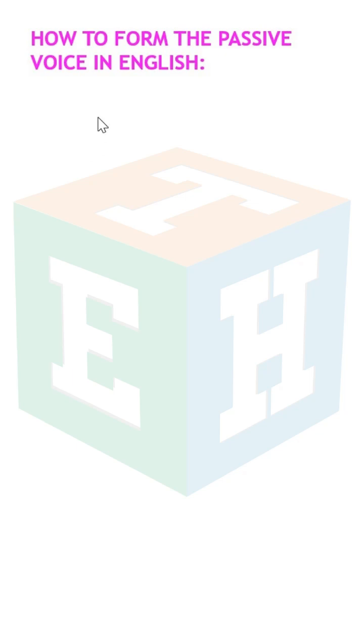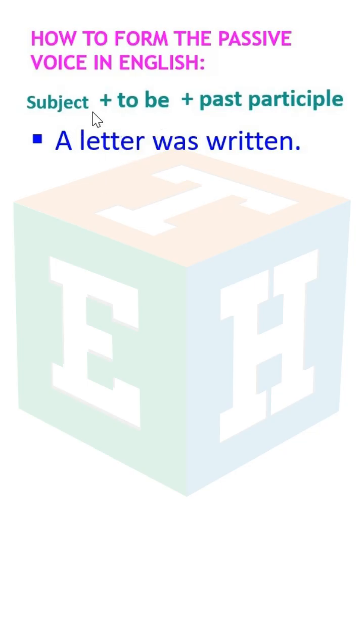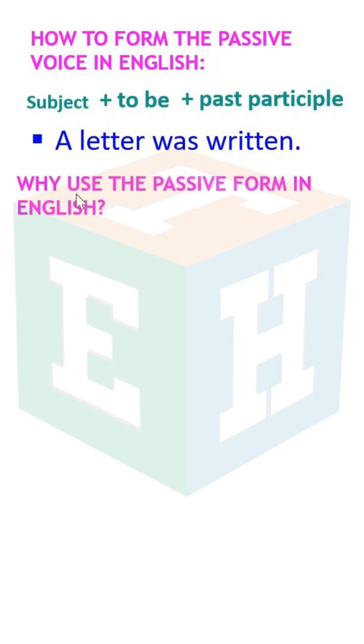How to form the passive voice in English. Subject plus to be plus past participle. For example, a letter was written. So the subject is letter, to be is was, and written is the past participle.